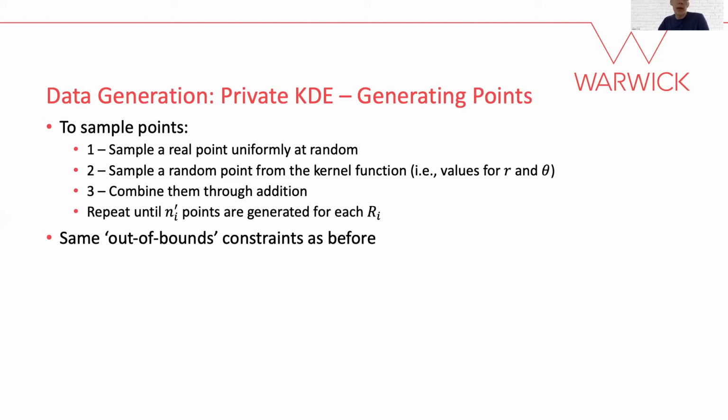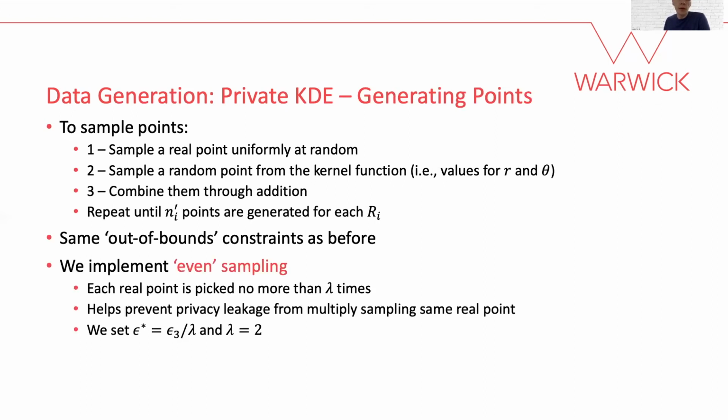We do this until we have n' points in the region, whilst ensuring all points are within our predefined geographic bounds. As a final comment, we implement an even sampling approach in which a real point is sampled no more than lambda times. This balances privacy and utility by limiting the privacy leakage from possibly sampling a real point many times.